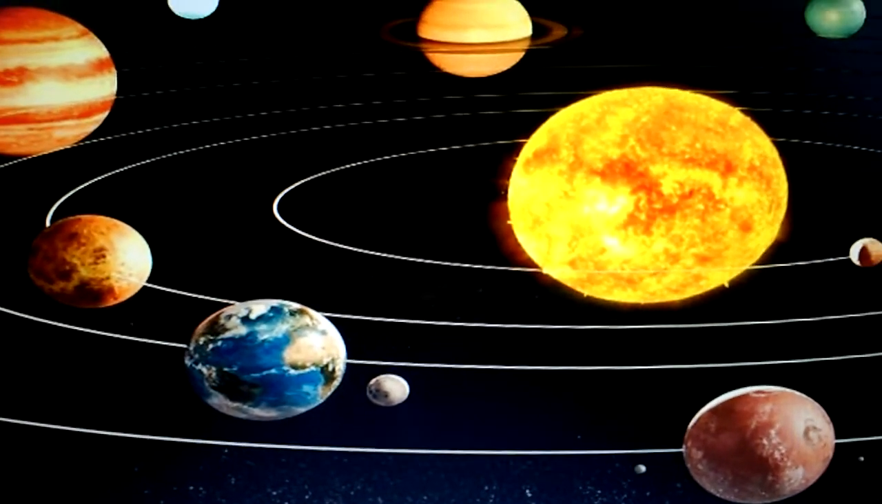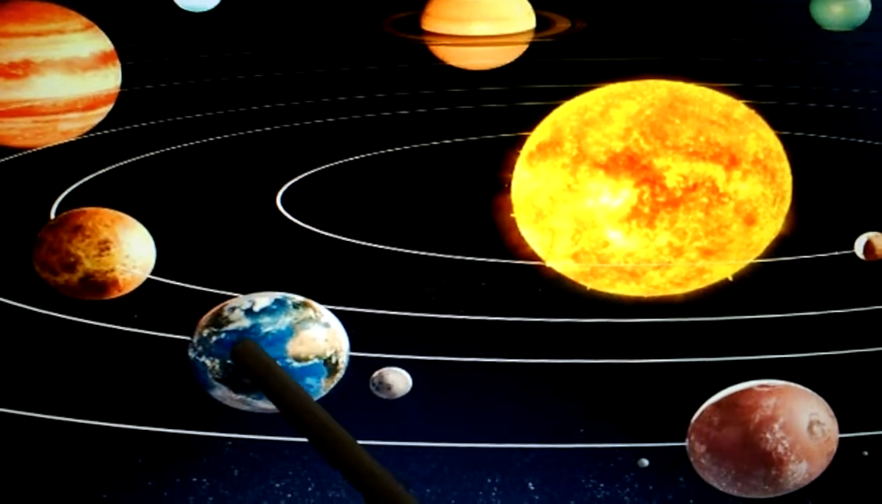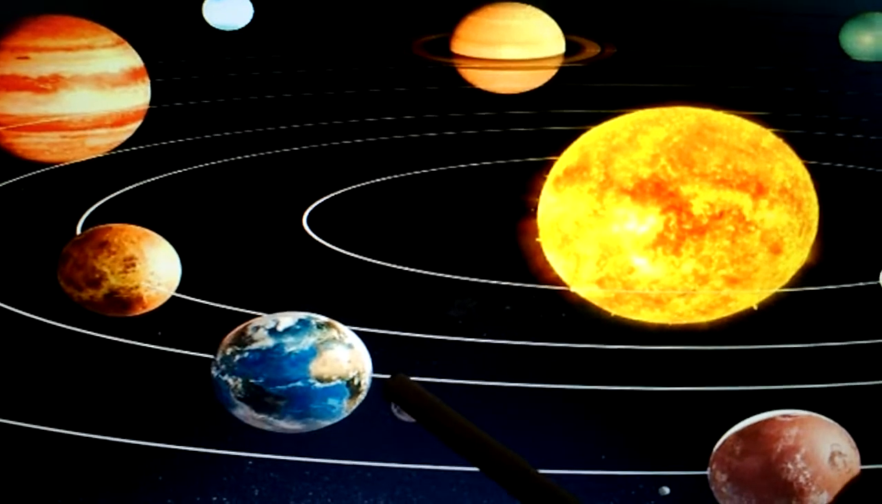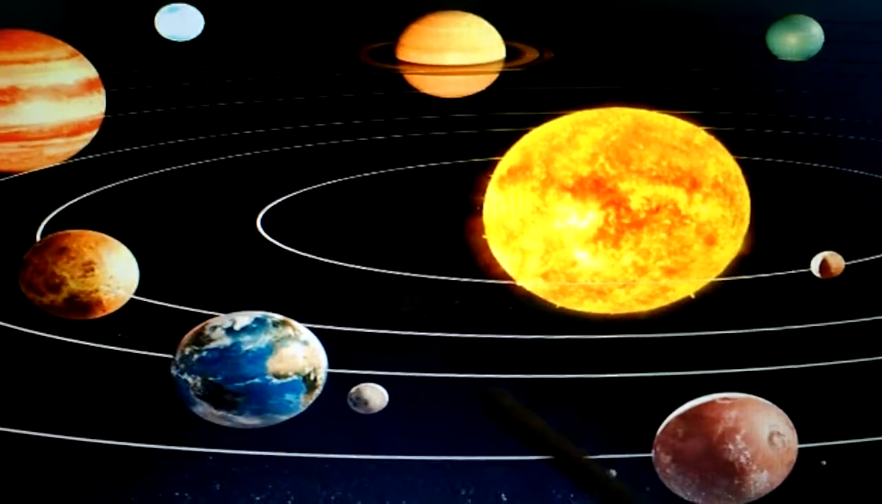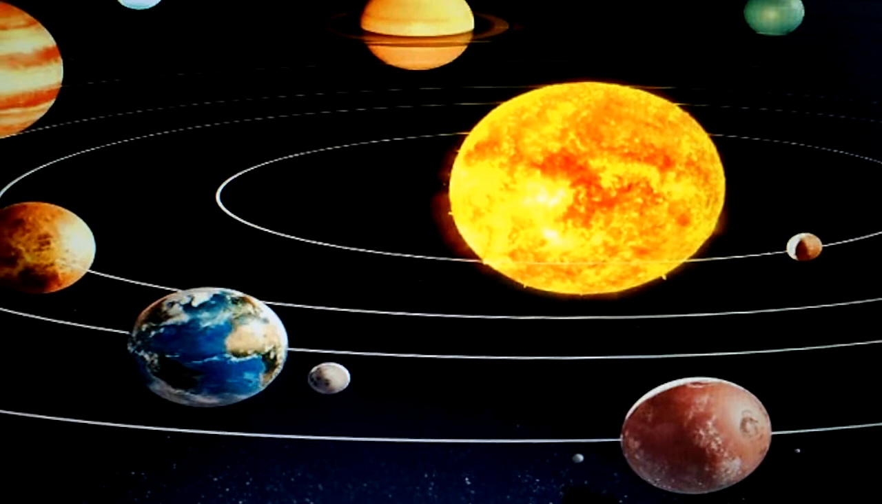They are rotating with their satellites. See, the Earth has the Moon. The Moon is the natural satellite of the Earth. So along with their satellites, all the planets are rotating around the Sun. You can see a small satellite.